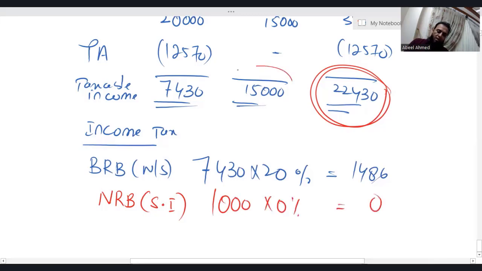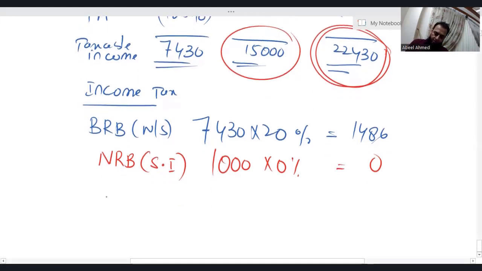Now listen, the total saving income is 15,000. Out of 15,000, 1,000 we have already taken in nil rate band. The remaining is 14,000. Obviously, the entire remaining 14,000 comes in basic rate band because you have too much space in basic rate band, which is not fully utilized. And it cannot be fully utilized in this question because the total taxable income itself is just 22,430.